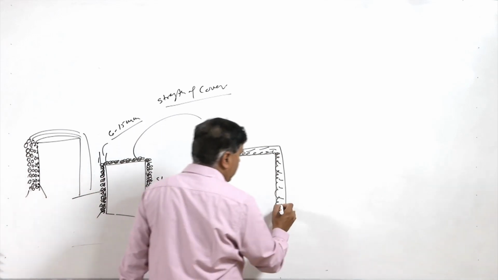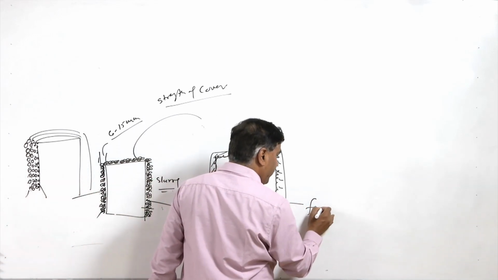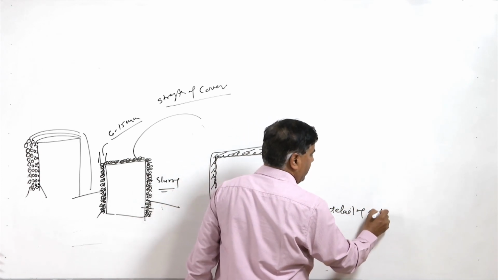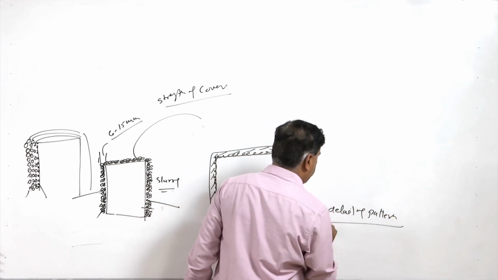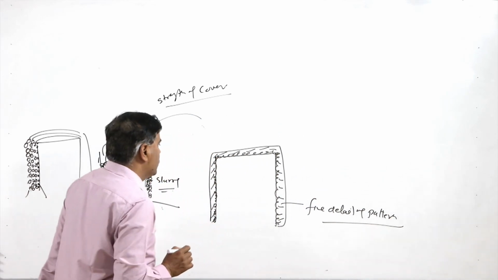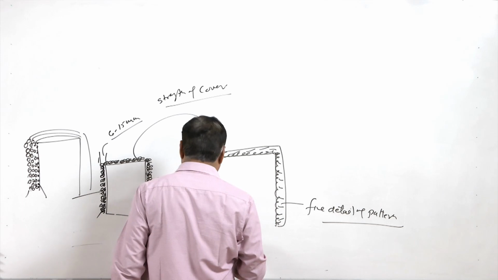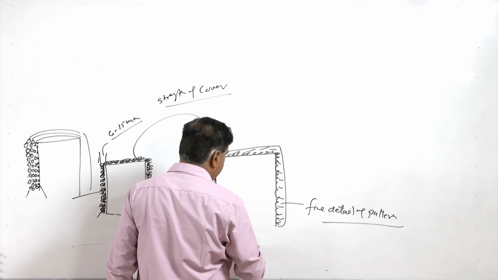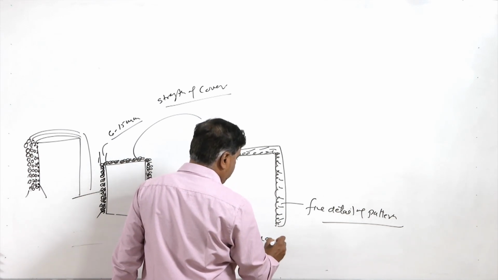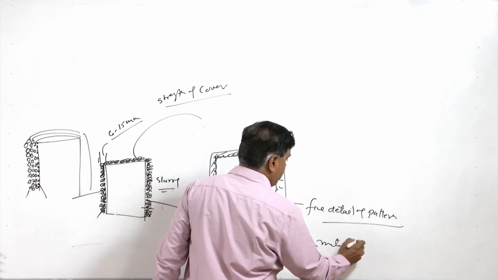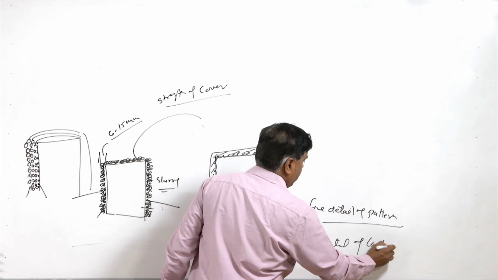Now, this shell will have all the fine details of the pattern of the wax which was removed. So, now this shell will be filled with the liquid molten metal of casting.